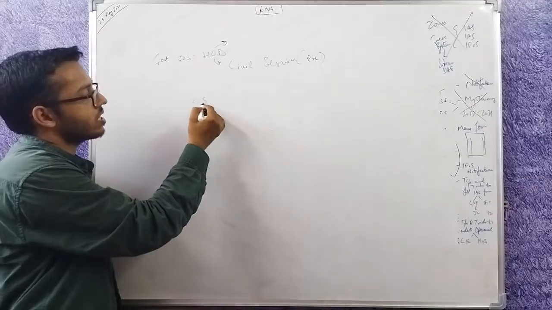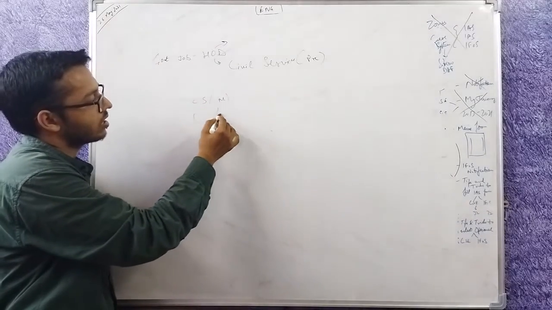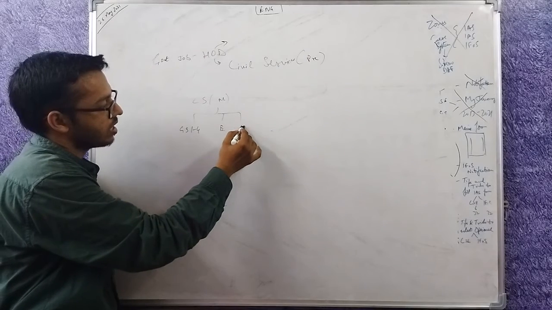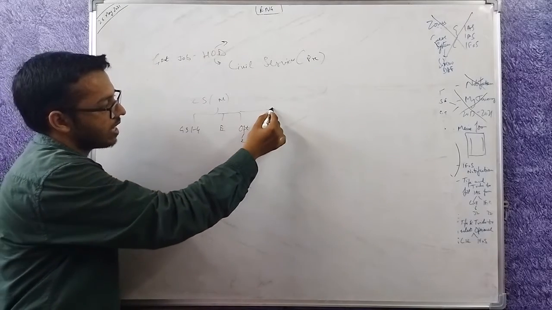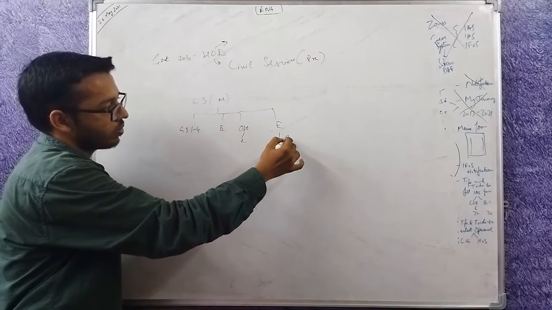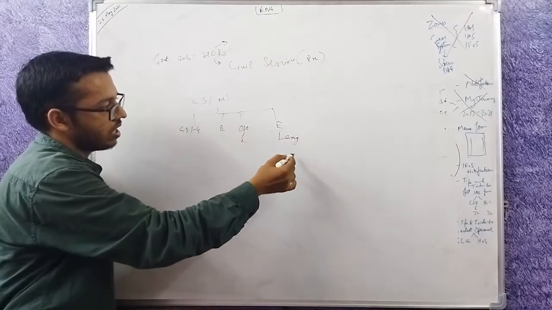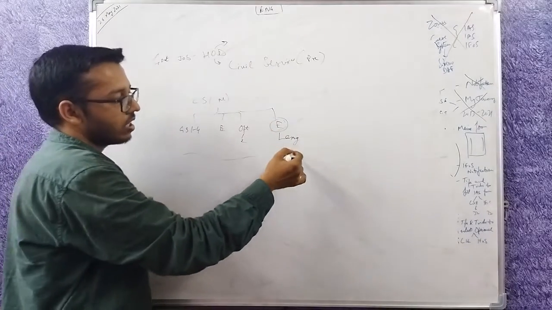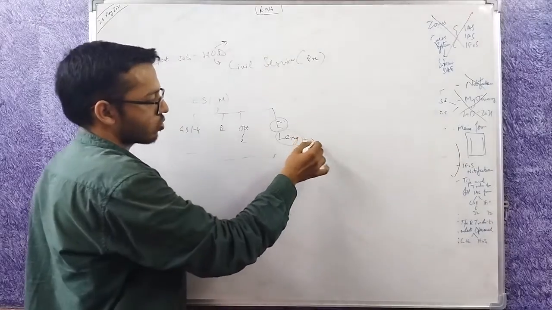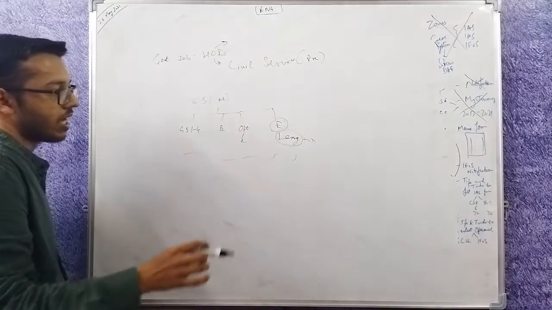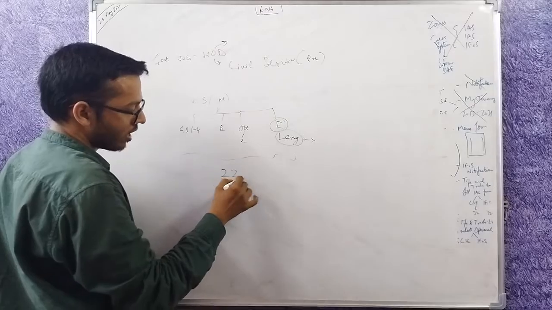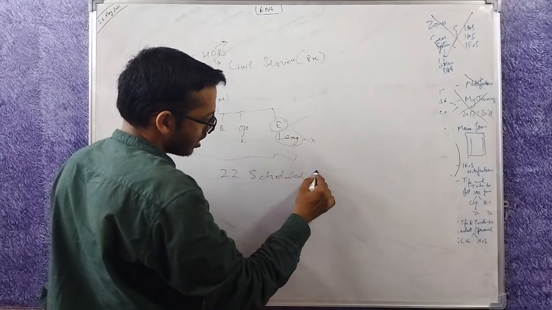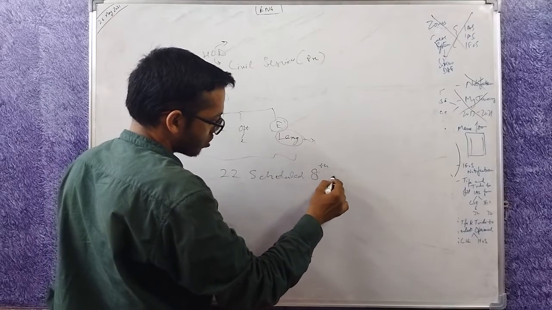The civil service mains exam has many papers, for example GS 1, 2, 3, 4, essay, optional 1 and 2. Then there are two papers whose marks are uncounted, the English paper and the language paper. You have to write the English paper in English only, and the language paper in the language you have chosen. You can choose to write in any one language of the 22 languages present in the Eighth Schedule of the Constitution.